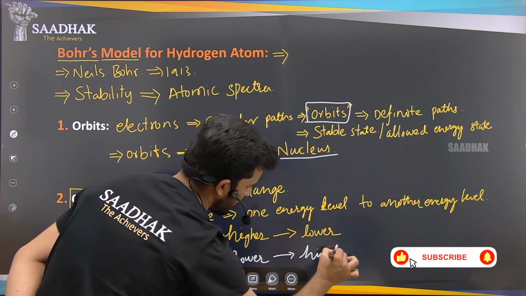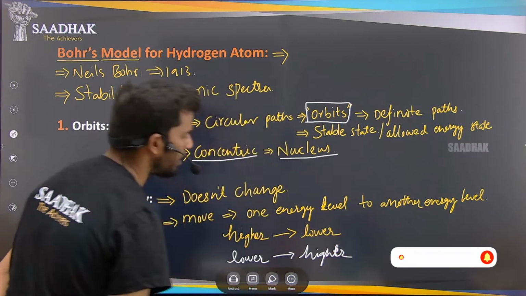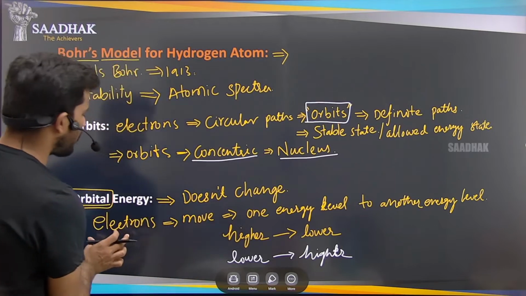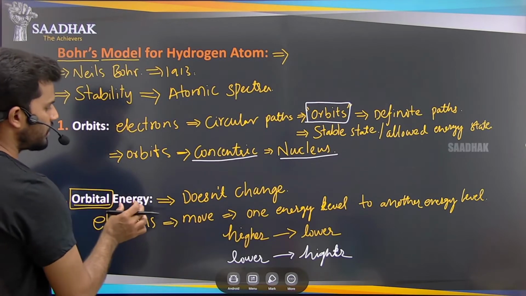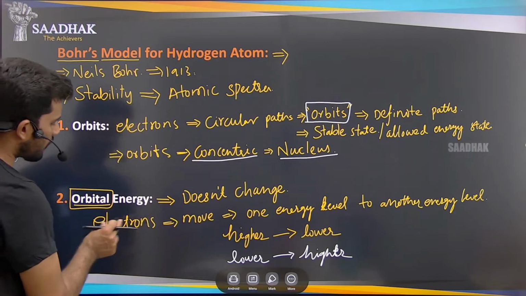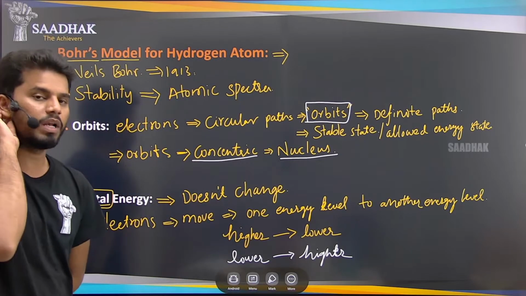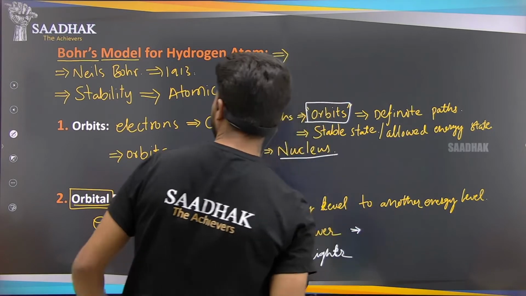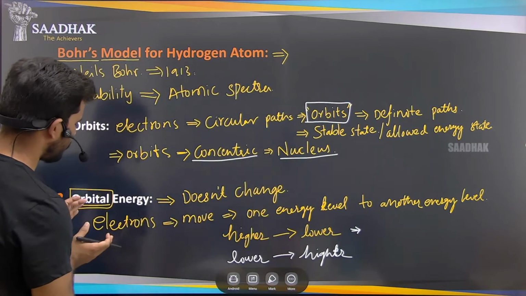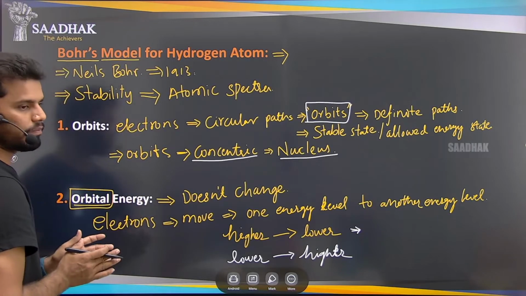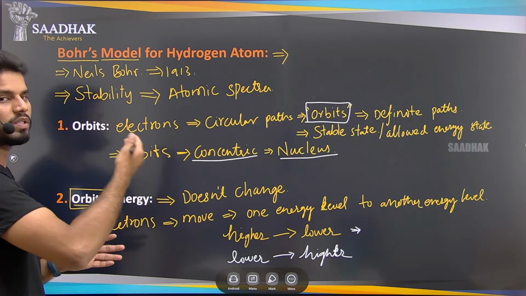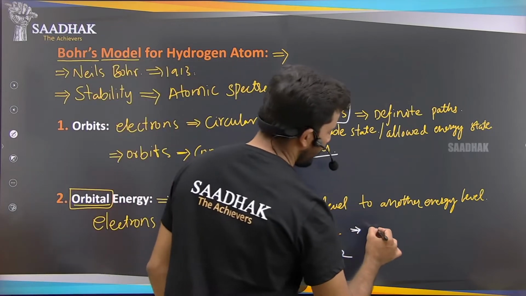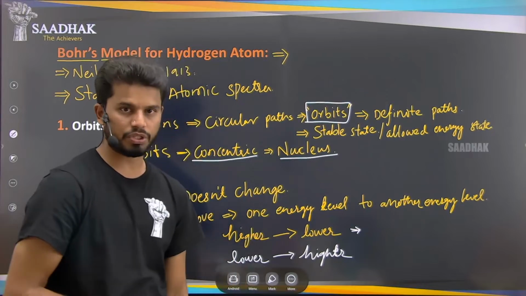So depending on the movement of these electrons only, the energy is not changing in the orbit, but the electrons will change. We know that whenever there is a movement of the electrons of the atom, there will be a change in the energy, that is, emission of the energy and absorption of the energy.